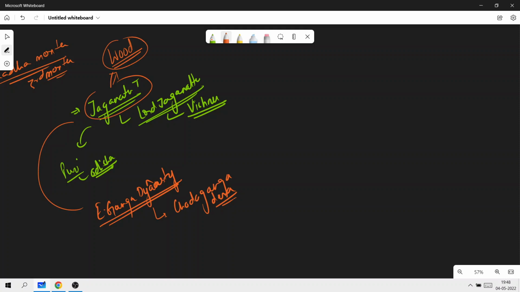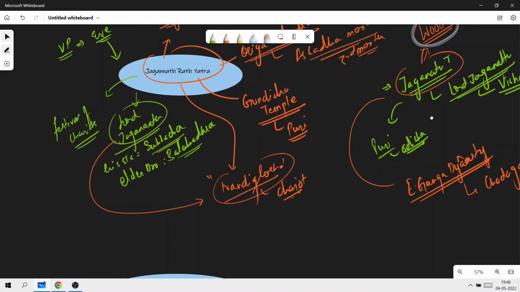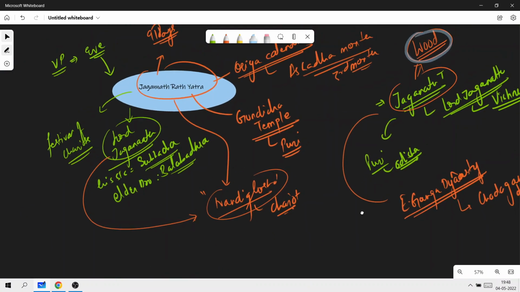This wood is ceremoniously replaced every 12 or 19 years by an exact replica. But the important thing is that unlike all the others, here the idol is made of wood. So these are the important points pertaining to the Rath Yatra and the Jagannath temple.